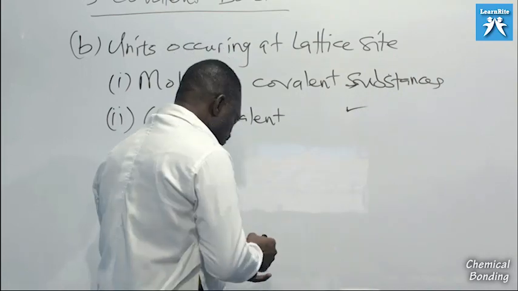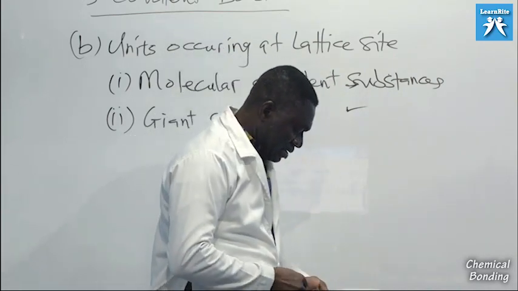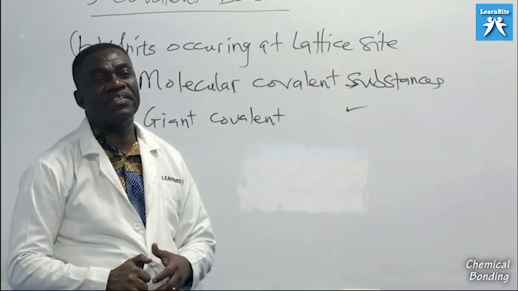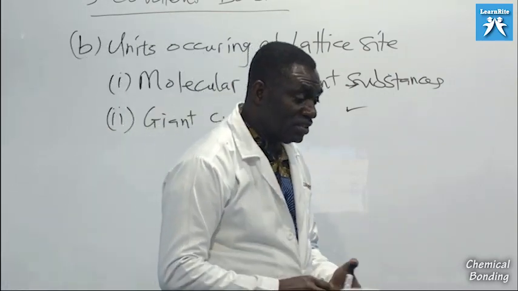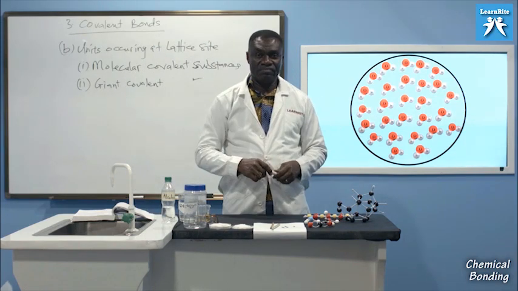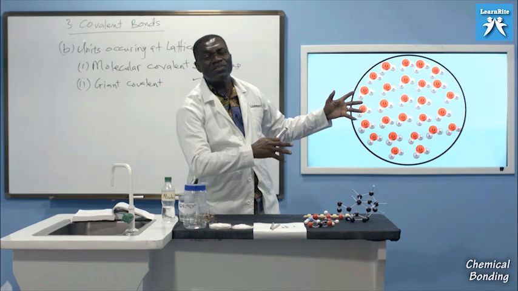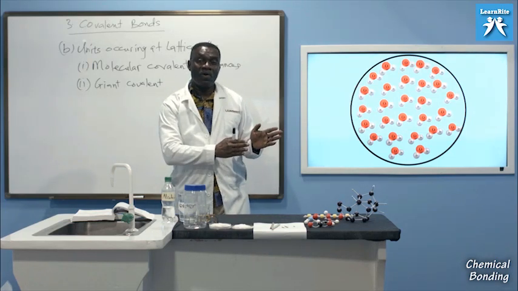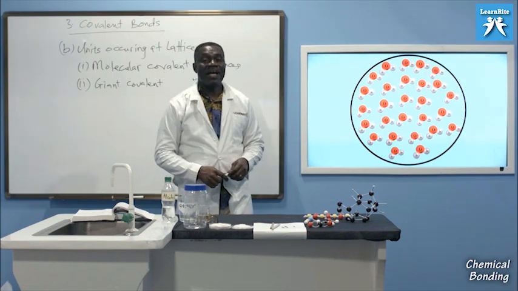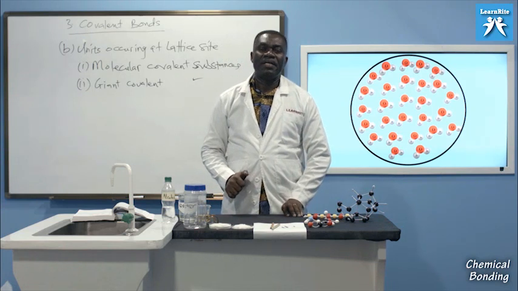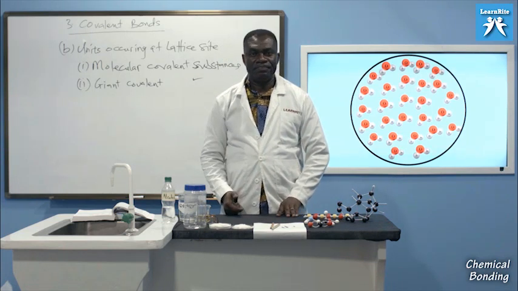Now, molecular, or some people call it simple covalent substances, what are they? In fact, on Earth, they are the substances that exist the most. Almost all the compounds that I explained in their bond formation, from the group 4 to the group 7 elements, most of the types of compounds that they form are molecular covalent substances.